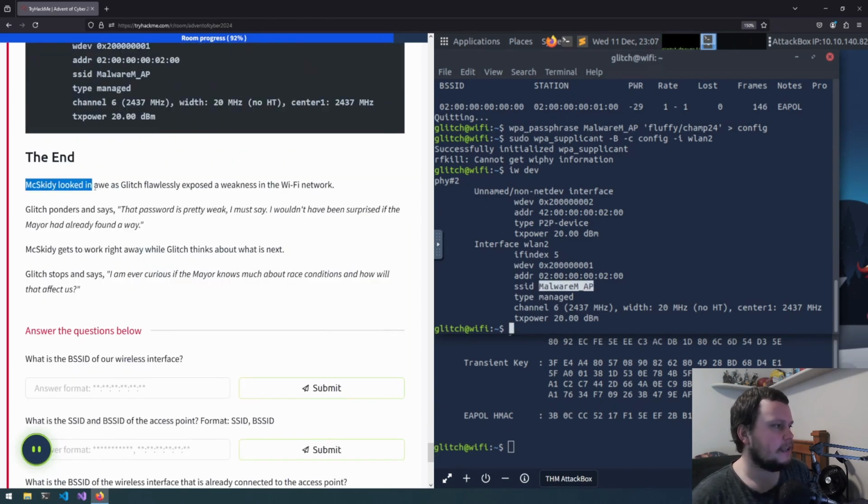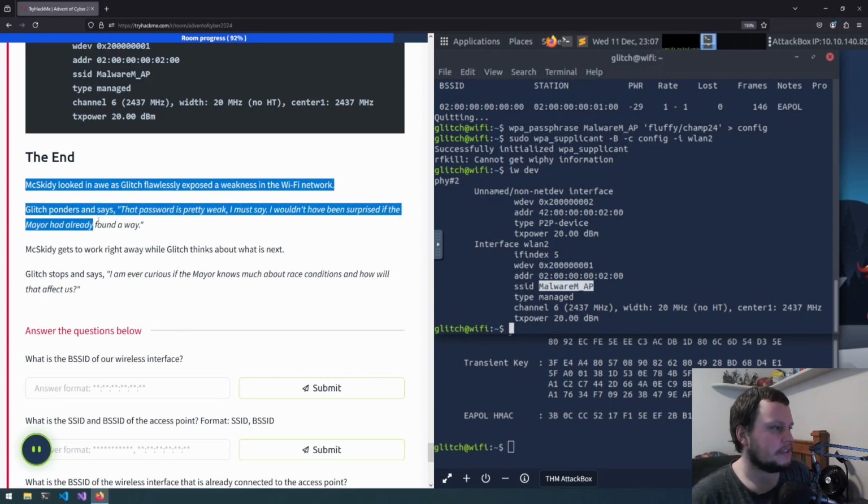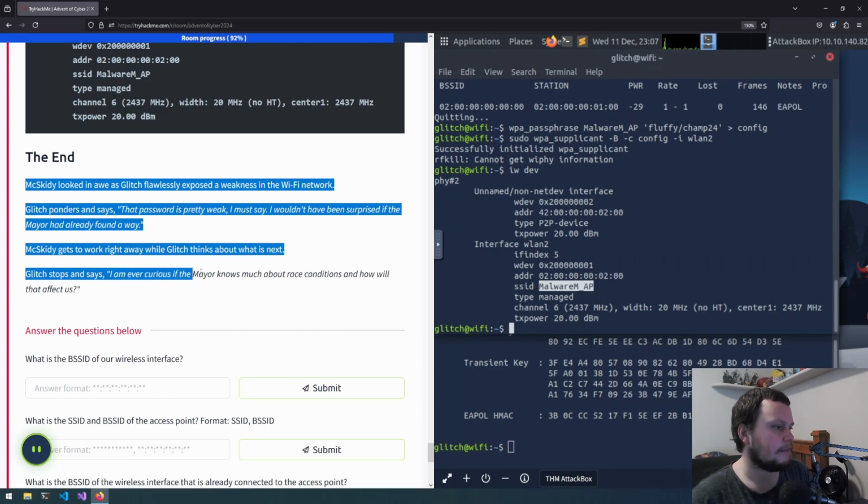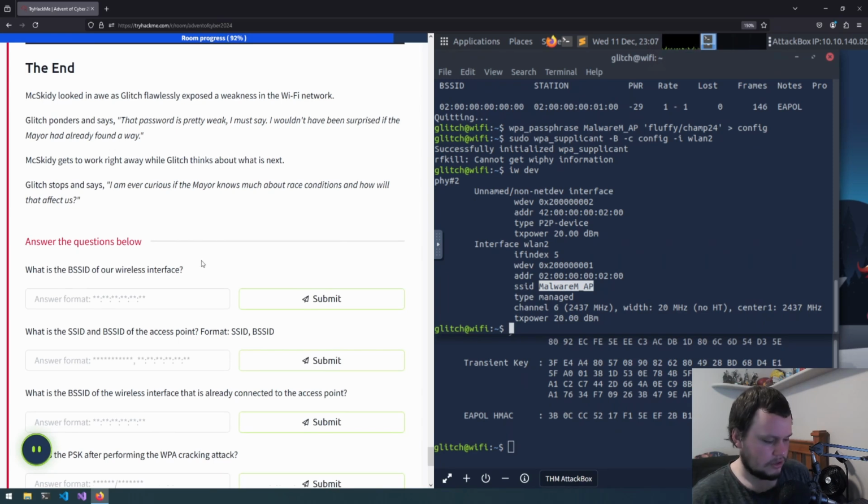McSkitty looked in awe as Glitch flawlessly exposed a weakness in the Wi-Fi network. Glitch ponders and says, "That password is pretty weak, I must say. I wouldn't have been surprised if the mayor had already found a way in." McSkitty gets to work right away while Glitch thinks about what is next. Glitch stops and says, "I am ever curious if the mayor knows much about race conditions and how that will affect us." So now on to answering the questions.